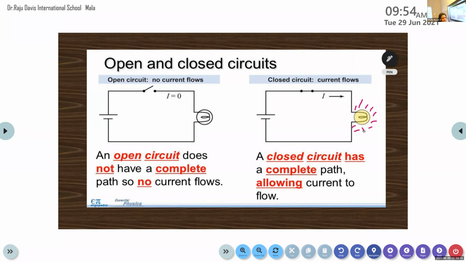Is it clear? No, you don't need to copy down the diagram. Only write the definitions for open circuit and closed circuit. All these are some introductory terms for this chapter, electricity.